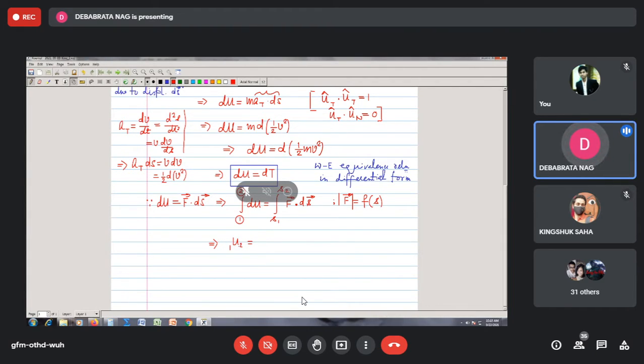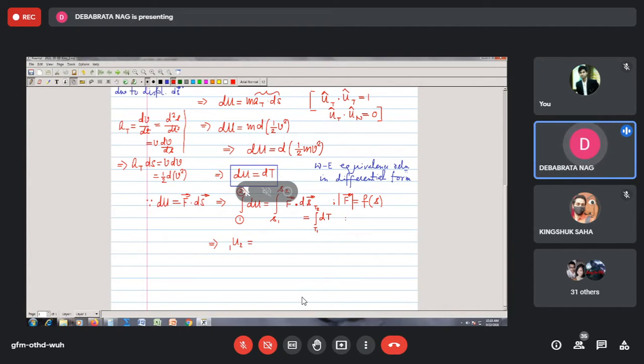So I write it as 1U2, and since we know that this is equal to the integration of dT from state point 1, where the initial kinetic energy is T1 and the final kinetic energy is T2.